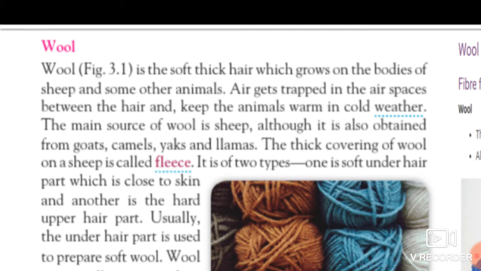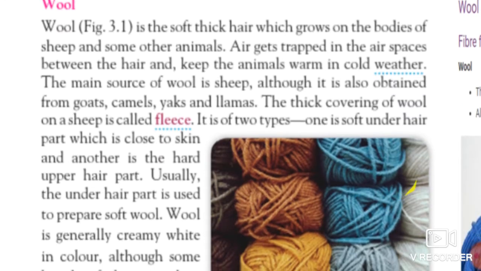One is the soft under hair part, which is close to the skin, while the other is the hard hairs, which are the upper hair part. So there are two types, soft and hard hairs. Soft hairs are under the hair part while hard hairs are the upper hair part.